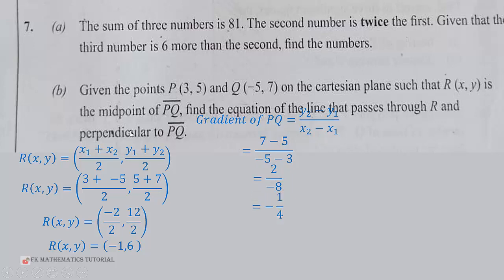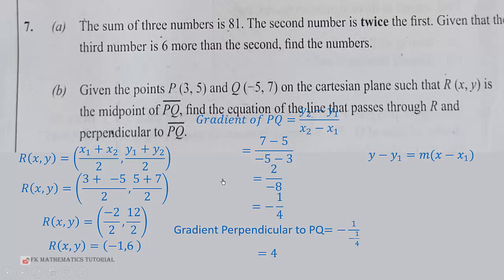We need to find the gradient that is perpendicular to PQ. So the gradient perpendicular to PQ will be negative 1 over the gradient of PQ. And that will give us negative 1 over negative 1 over 4. You reciprocate negative 1 over 4 and multiply it by negative 1, and you get positive 4. So we are going to use the formula y minus y1 is equal to m into bracket x minus x1.